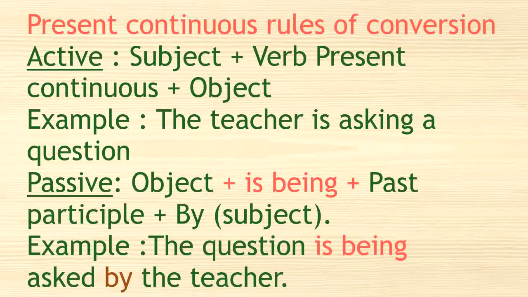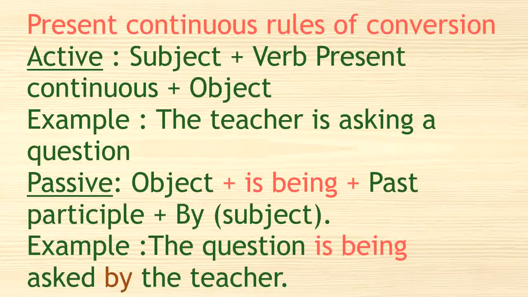If the verb in the active voice is in the present simple, then the verb to be in the passive voice will be in the present simple. If the main verb in the active form is in the present continuous, then the verb to be in the passive voice will also be in the present continuous.